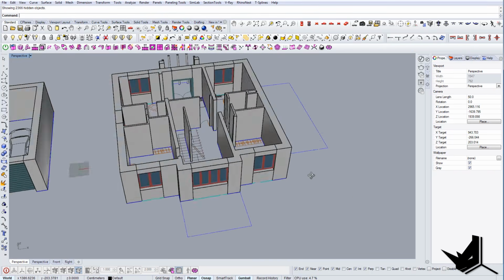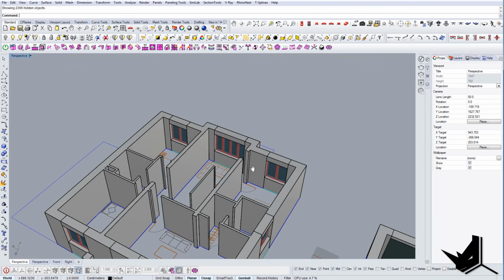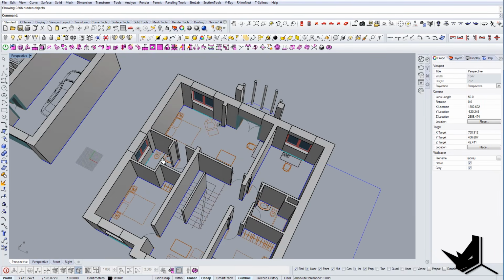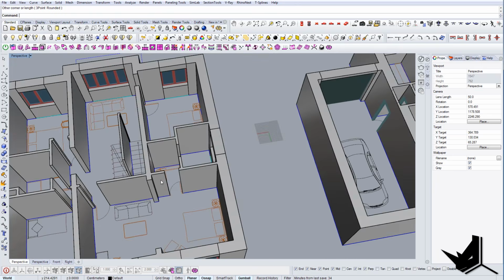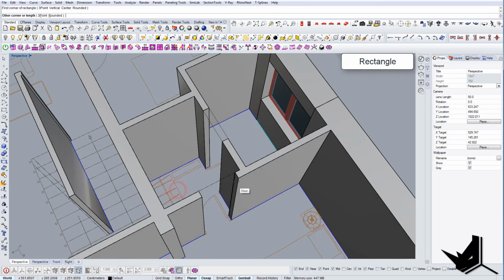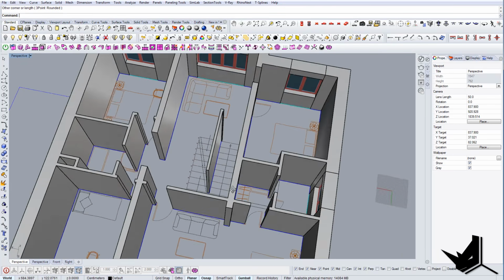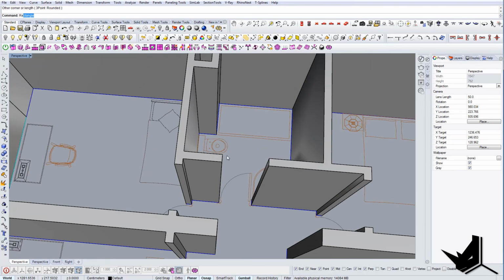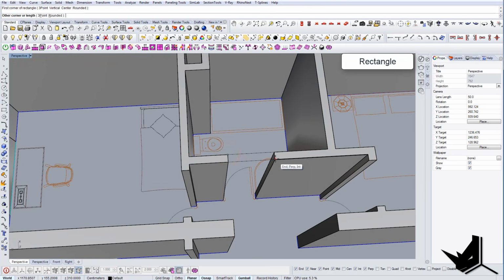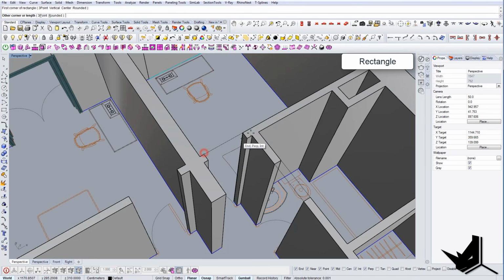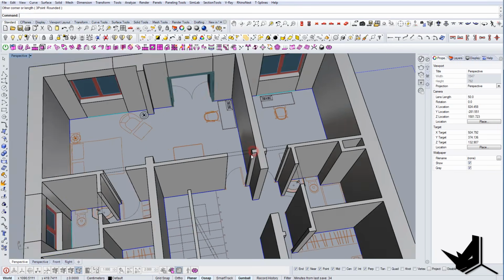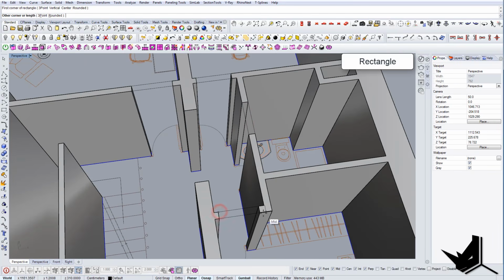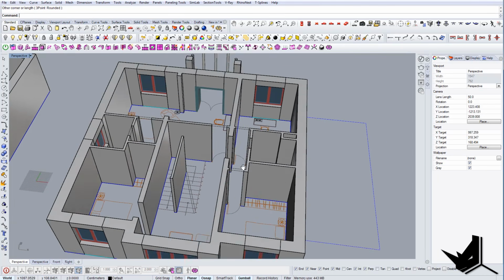Those windows are done. I think all windows around here are done, and of course we need to do the additional areas for the doors, for the interior doors. Sometimes this can be a little bit time consuming, but that's just the way that is the fastest.